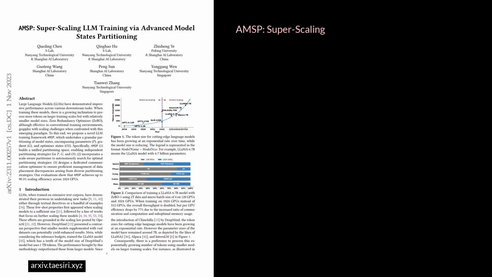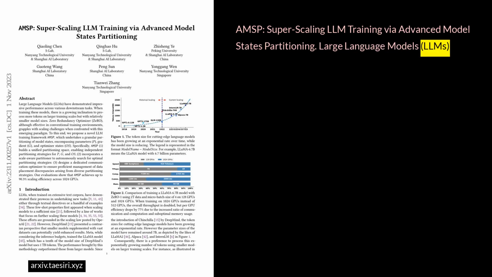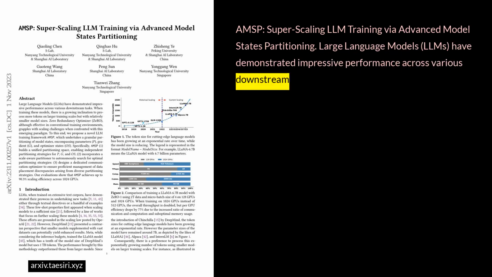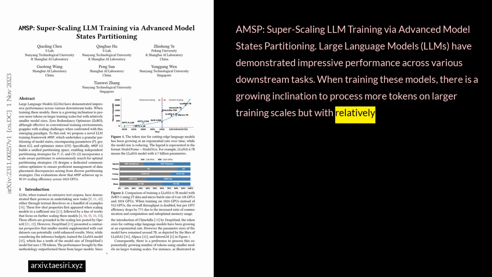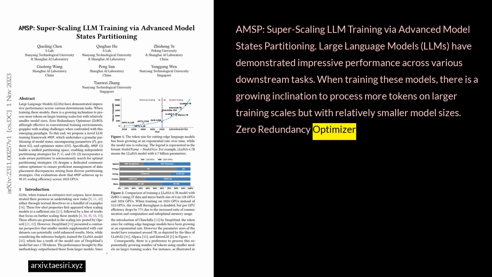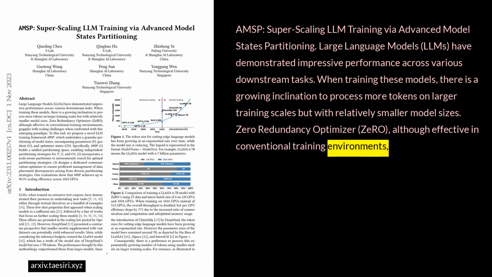AMSP, superscaling LLM training via advanced model states partitioning. Large language models, LLMs, have demonstrated impressive performance across various downstream tasks. When training these models, there is a growing inclination to process more tokens on larger training scales, but with relatively smaller model sizes. Zero redundancy optimizer, ZeRO, although effective in conventional training environments, grapples with scaling challenges when confronted with this emerging paradigm.